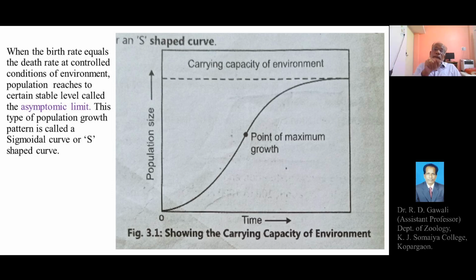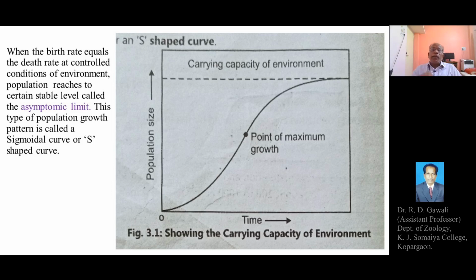In the initial phase we can see the number of individuals increasing, reaching a maximum, that is a point of maximum growth, in the center of the S. In a sigmoid curve, or S-shaped curve, we can see a point of maximum growth in the center of the S.